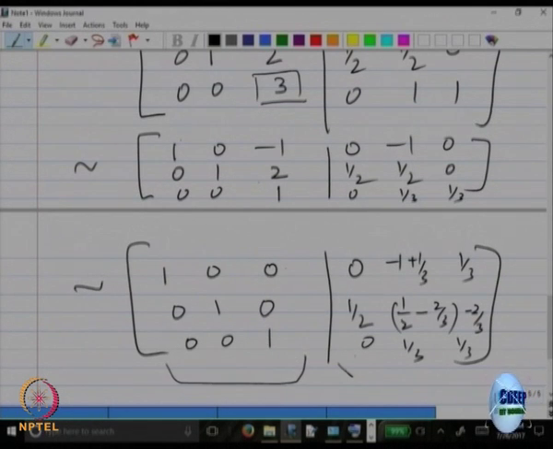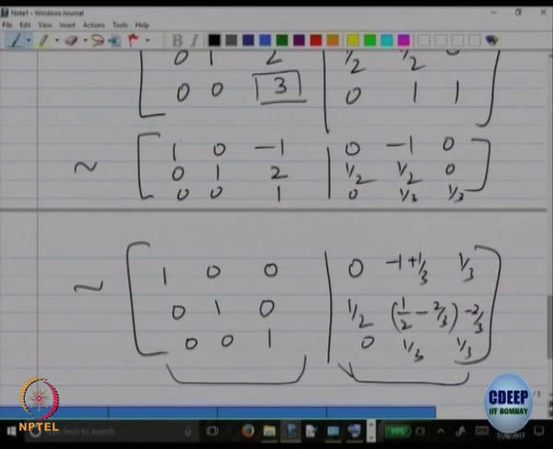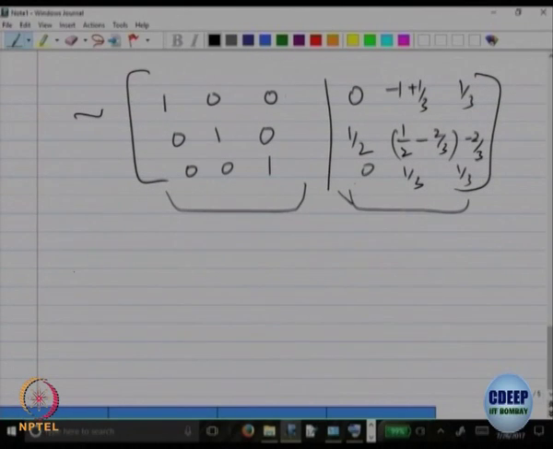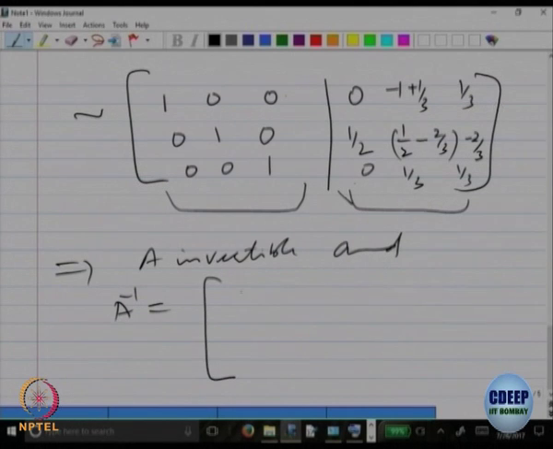So, what is the reduced row echelon form of the given matrix? That is identity, right. So, that means the matrix is invertible, and that should be the inverse of the matrix. So, we can write from here A implies A invertible and A inverse is equal to 0, minus 3, minus 2 by 3, 1 by 3, half.